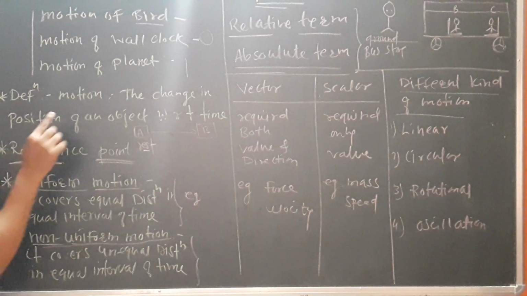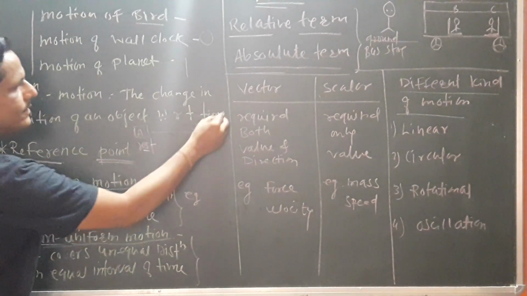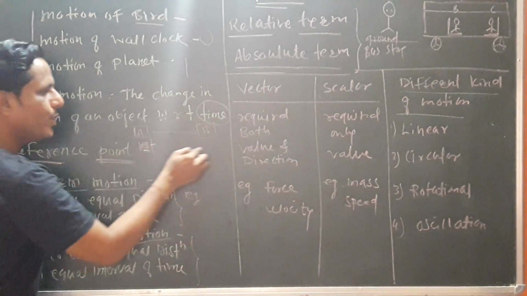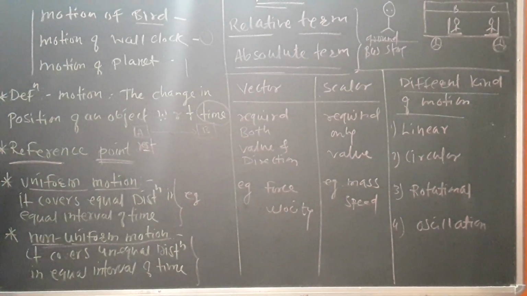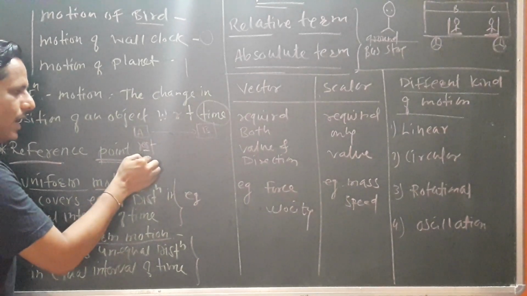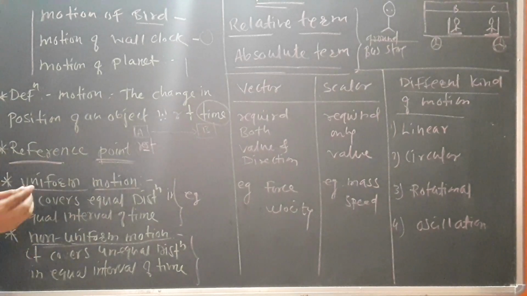Again, here I mentioned the point: the change in position of an object with respect to time. That is one important aspect, the time. Because time is going to change, time is not fixed. Earlier, at a certain time it was at one point, and after some time it goes to another point. For example, right now at 10 a.m. I am in Sangola.